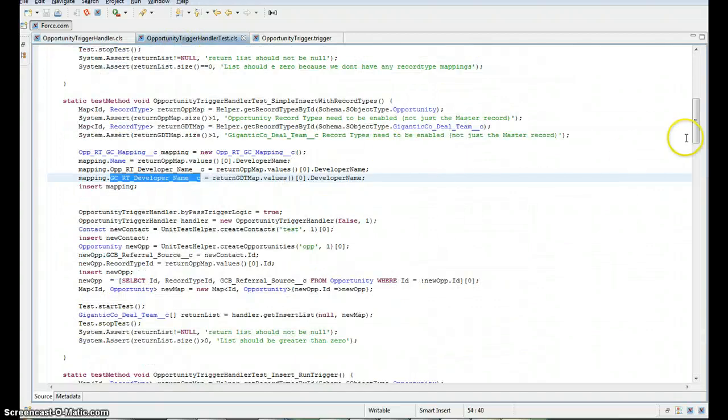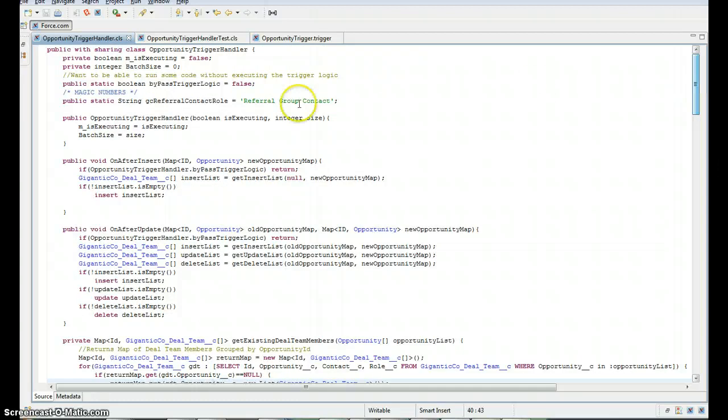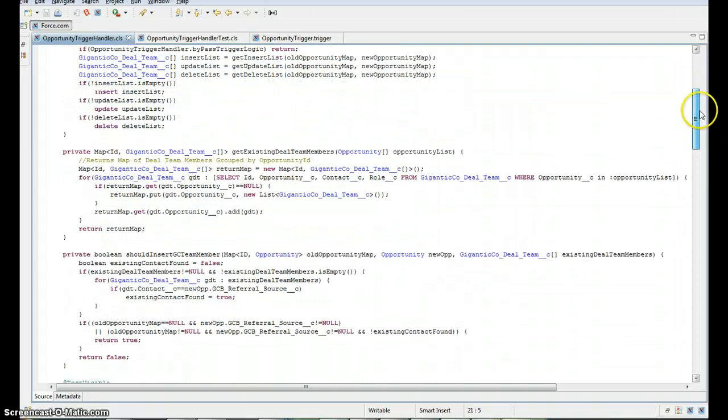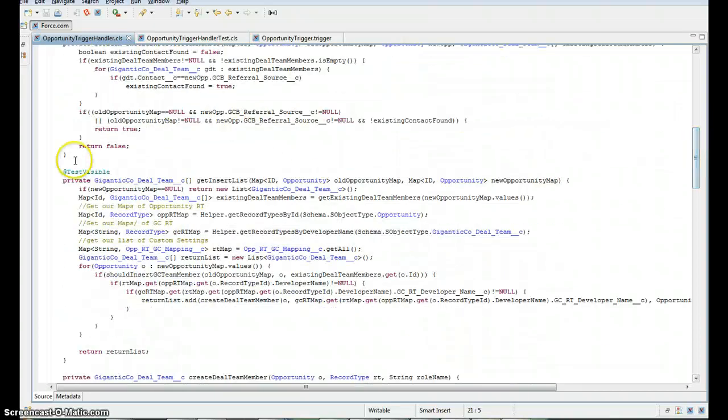There's the test code coverage. Again, as previously indicated on another submission, I used the ability to bypass the trigger logic, because I want to be able to insert records and test the business logic itself independent of the actual transaction taking place or the business rules taking place, so that I could use the test visible attribute to test the business rules independently of the trigger.